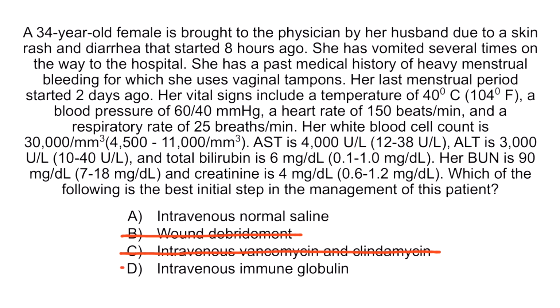Finally, option D, intravenous immune globulin, is also incorrect because it's rarely used and typically only given if patients are unresponsive to fluids and antibiotics. So again, the correct answer is option A, intravenous normal saline. And that concludes this section.